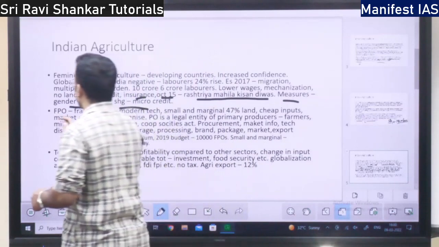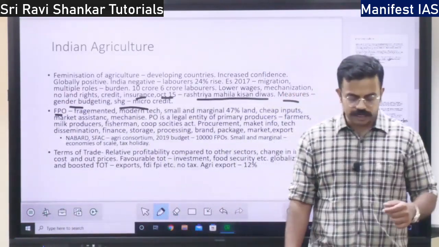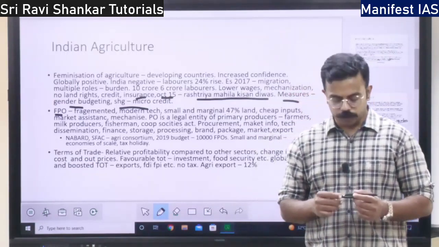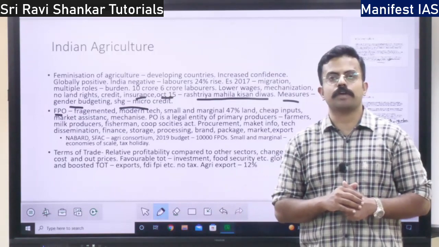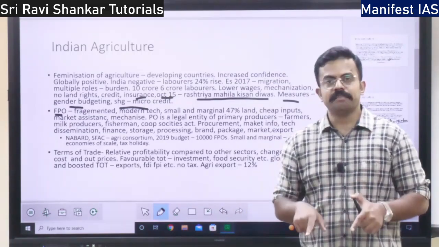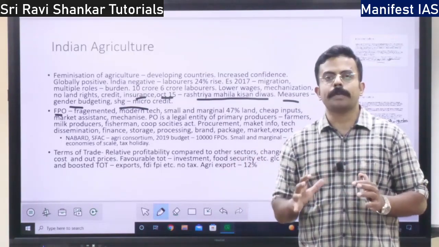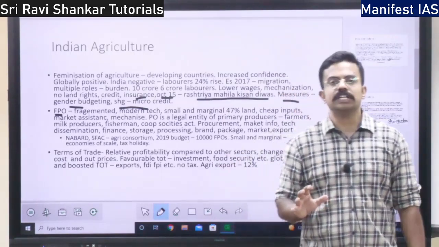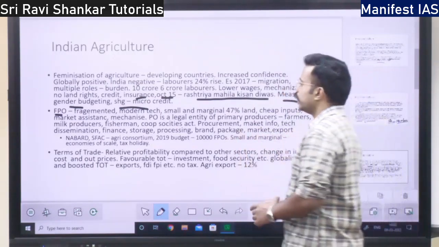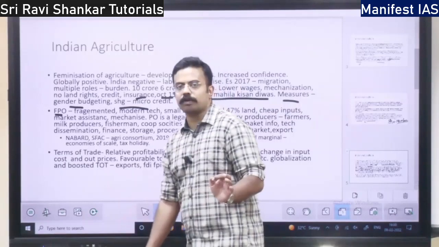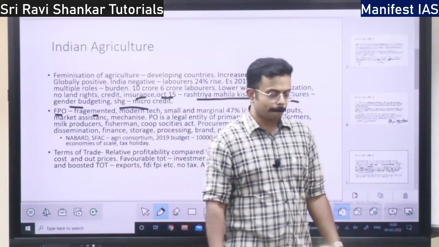Next you have the concept of farmer producer organization. What is this farmer producer organization? See, it is a collective of farmers or a cooperative of farmers. Many farmers in a village or across the villages, they will come and form a cooperative. That cooperative is called as farmer producer organization, FPO, right? So why there is a need for FPO? One is the land is fragmented in India.